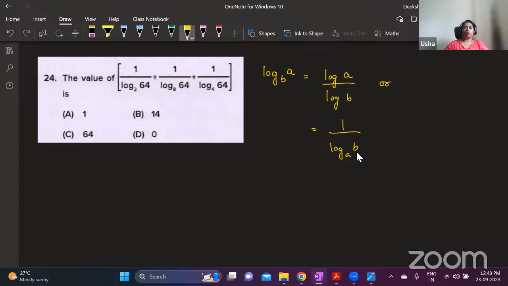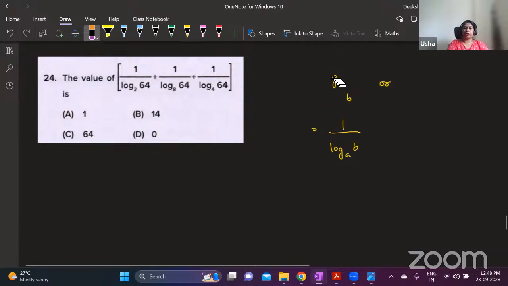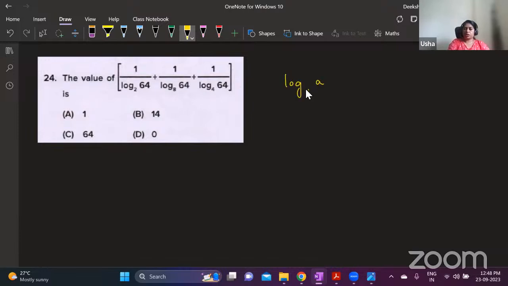Fine. Now what we have is 1 by log 64 to the base 2. And if you observe in this question, everything is log 64 only, but to different bases. There are two ways of solving this. I have explained that log of a number to the same base is always equal to 1.